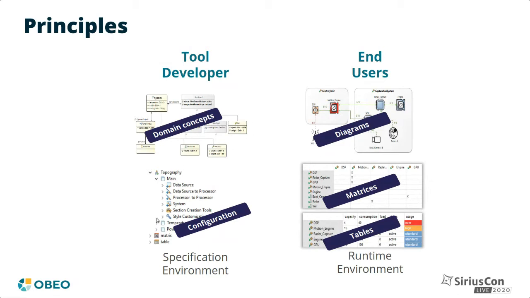One of the strengths of Sirius is that it is very flexible in how it allows your data to be represented and manipulated. A single model can have as many different representations as you need, for example, for different user profiles, for different tasks, or different stages in a project. All the representations of a given model are automatically kept in sync between each other and with the underlying data. The abstract model is a single source of truth, and everything else is derived from it and kept up to date automatically and efficiently by the system.